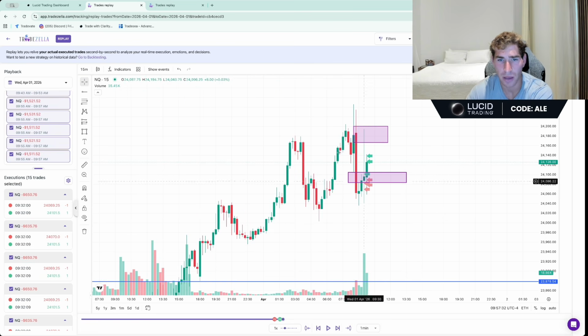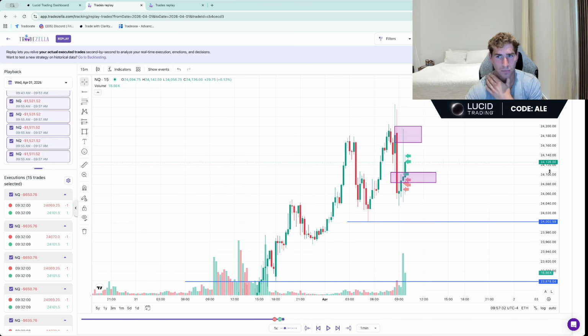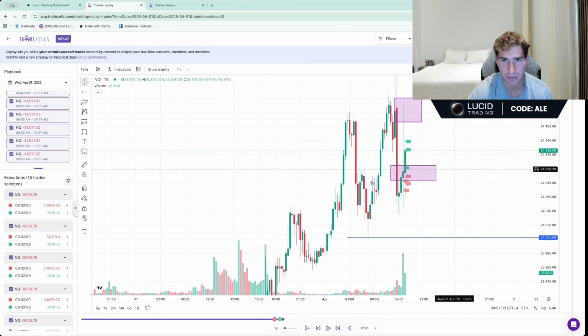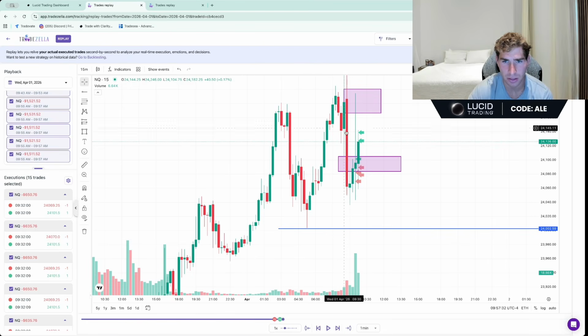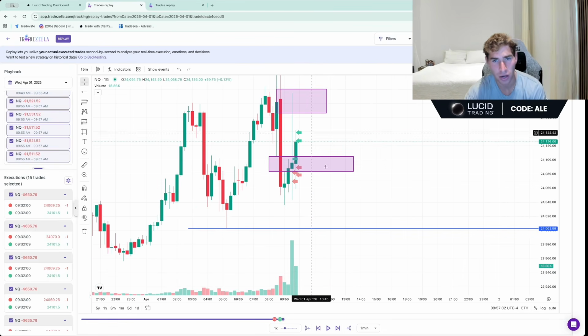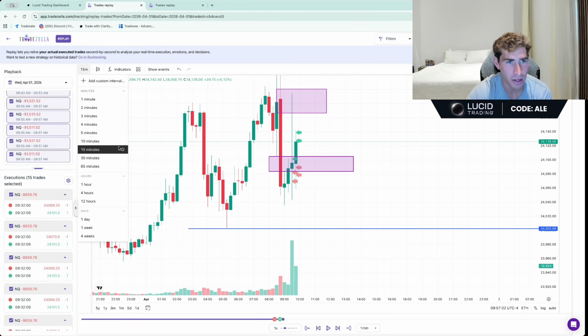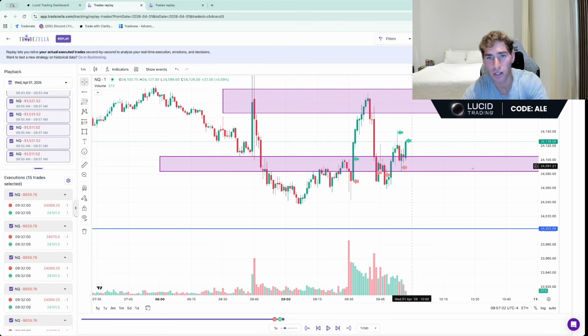So we have two things here. We have obvious sell side. My draw on liquidity is extremely bearish today. We're in a big daily bearish gap, 15-minute bearish gap. 15-minute is clearly bearish. 15-minute changes today's delivery. 15-minute bearish gap. Everything about today looks extremely bearish to me. So what do I see?